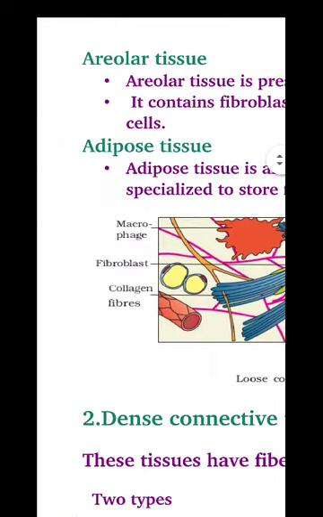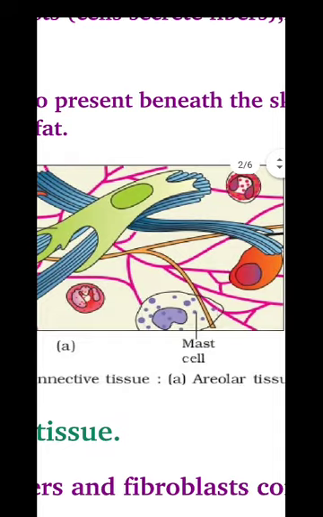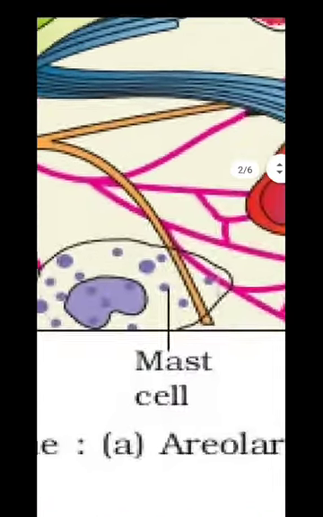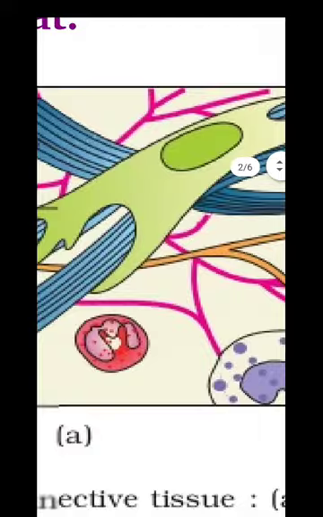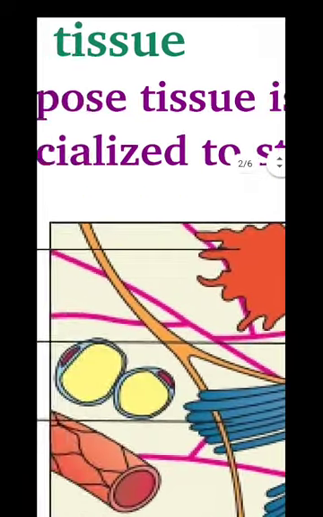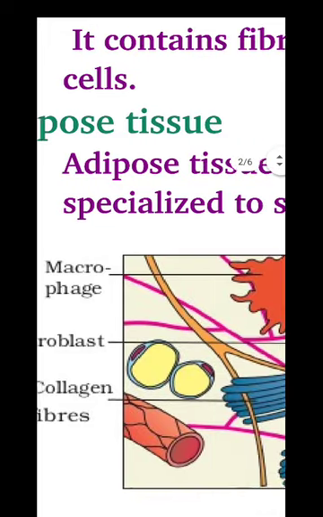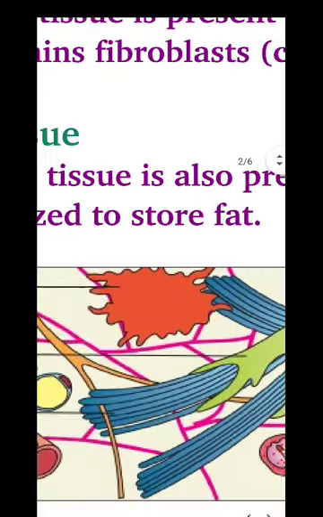Okay, we can see that in the figure. Look at this figure. Mast cell. This is the mast cell having violet granules and nucleus. Mast cell. Then look at this, the red one. The red one is a macrophage. Then fibroblast. Which one is the fibroblast?